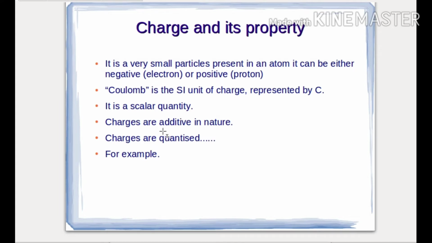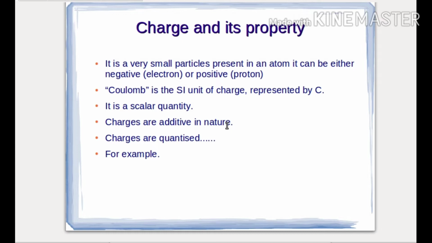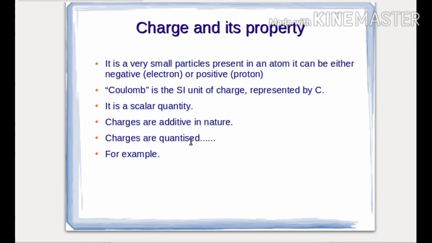Charges are additive in nature, meaning we can add two charges. If one is 2 coulomb and another is 4 coulomb, then we can add them simply and they become 6 coulomb. If one is minus 2 coulomb and the other is plus 2 coulomb, we will add them and they will be 0. Charges are quantized.